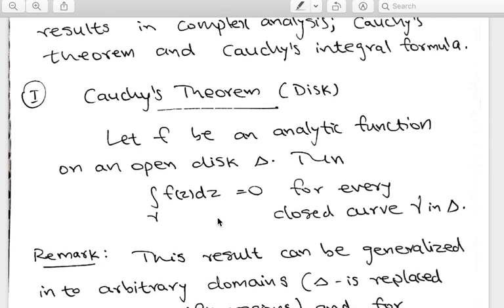But one thing you have to keep in mind is that here the integral is over a closed curve, over any closed curve gamma in the unit disk, in the disk delta. If it is not mentioned otherwise, gamma is assumed to be continuously differentiable. That's a crucial assumption. So whenever we talk about the integral over gamma of f(z) dz, we assume that gamma is continuously differentiable. It means it has a parameterization which is continuously differentiable. That is a very important thing.